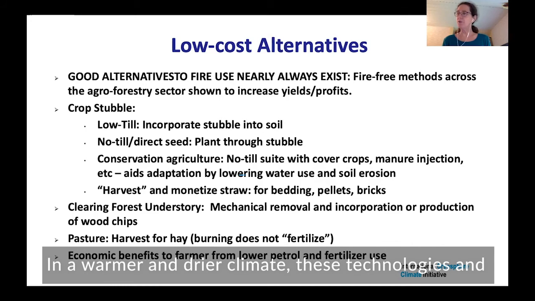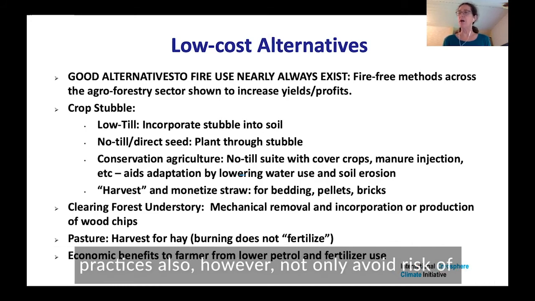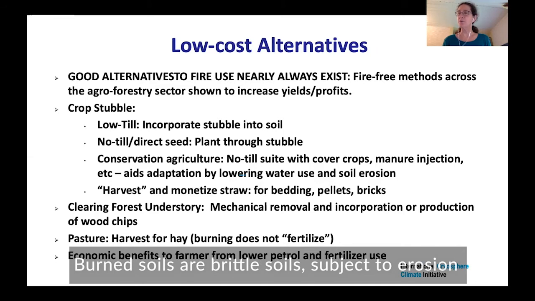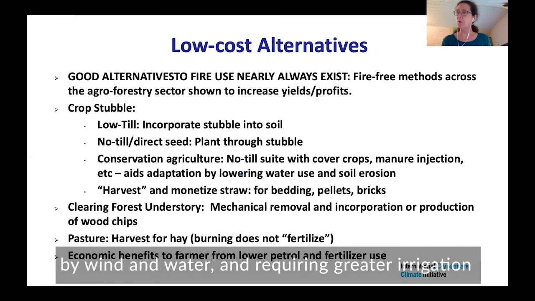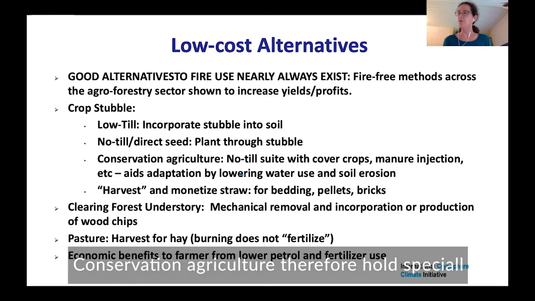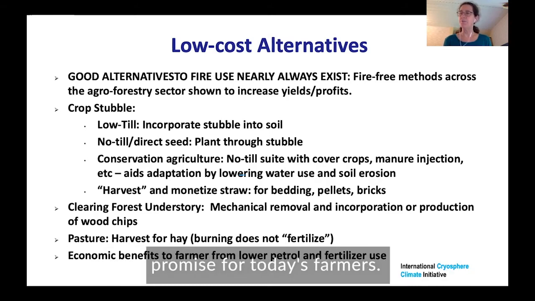In a warmer and drier climate, these technologies and practices also, however, not only avoid risk of wildfire, but increase resilience and adaptation. Burned soils are brittle soils, subject to erosion by wind and water, and requiring greater irrigation as well as 20 to 35% higher fertilizer use. Conservation agriculture, therefore, holds special promise for today's farmers.